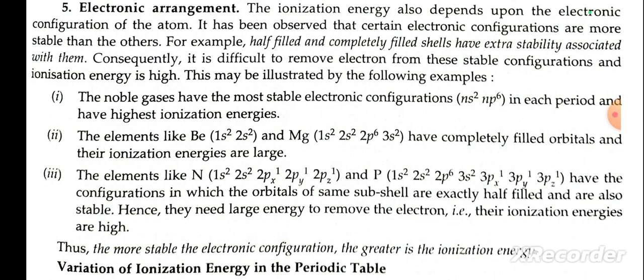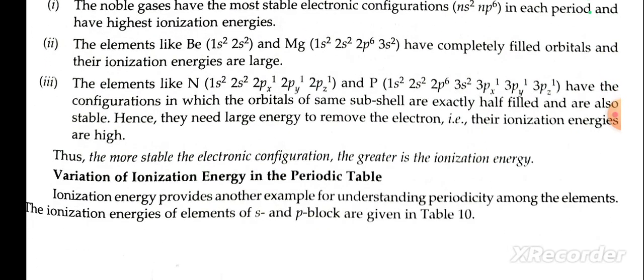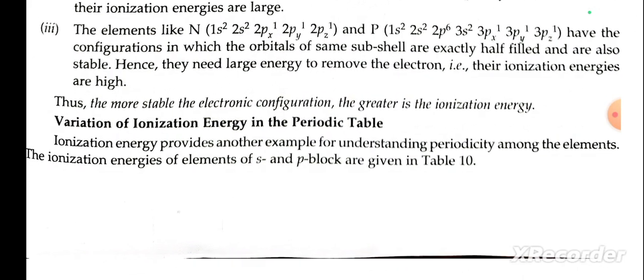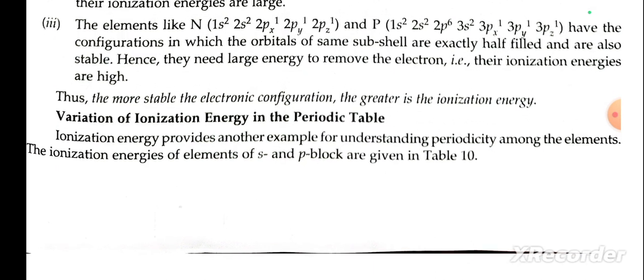The elements like beryllium and magnesium have completely filled orbitals and their ionization energy is large. The elements like nitrogen and phosphorus have a configuration in which the p subshells are half filled and also stable, hence a large energy is needed to remove an electron. Their ionization energies are high. Thus, the more stable the electronic configuration, the greater is the ionization energy.